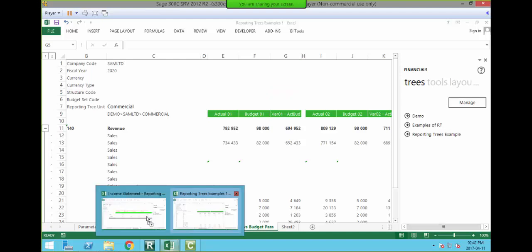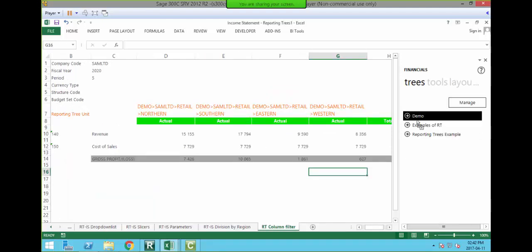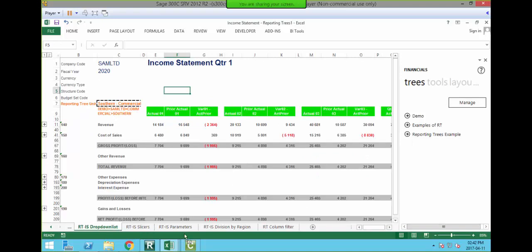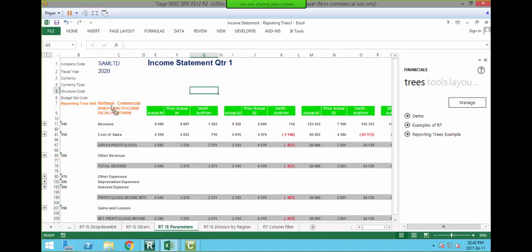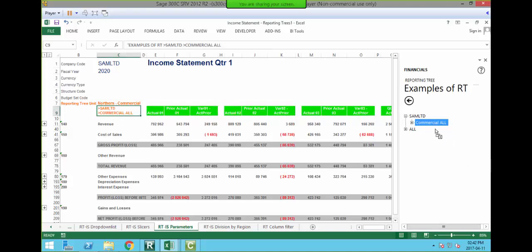Now remember, there's one folder for reporting trees, and you can see I have all three reporting trees in both of my reports. So because I have this report working nicely, I'm going to go in and use my parameter sheet and pull in my data that I want to use. So for my reporting trees, oops, wrong one, my examples, under SAM Limited, I've got commercial all. So if I click that and drag that in, you can see my data updates.